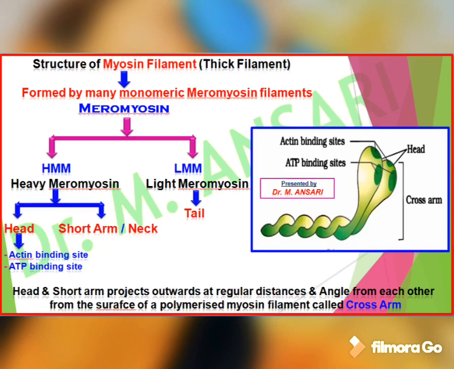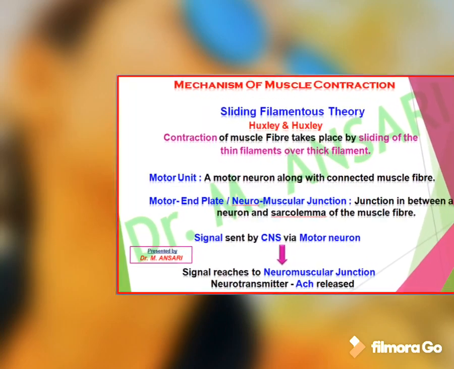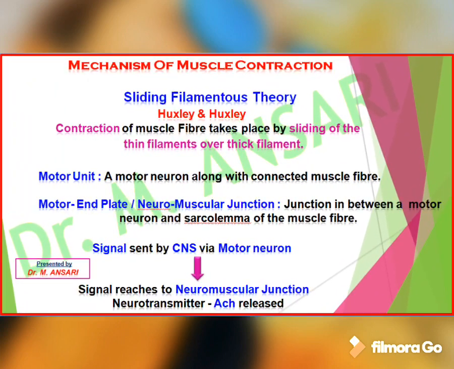If we study the mechanism of muscle contraction, the muscle contraction mechanism is explained by the sliding filament theory. This theory was given by Huxley and Huxley. This theory explains muscle contraction on the basis of sliding of thin filament on thick filament. That is, contraction of muscle fiber takes place by sliding of thin filament over thick filament.